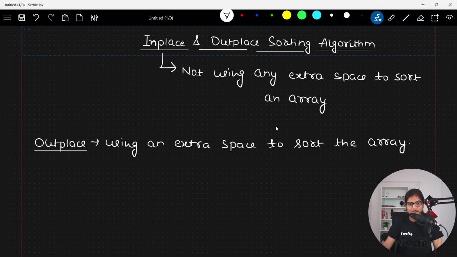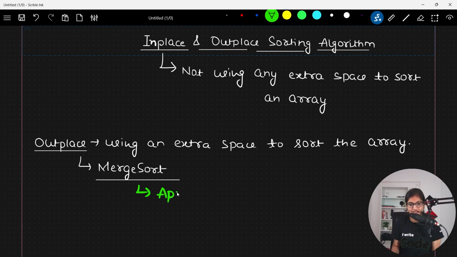That is the major difference. For example, we will come across one very famous sorting algorithm, which is widely used in most scenarios because it is the most optimized one in terms of time complexity, although it will use some extra space. It is called merge sort, which we will discuss in our future sessions. As I told you, it's an application of divide and conquer. So in that module, you will see a complete in-depth explanation of merge sort.